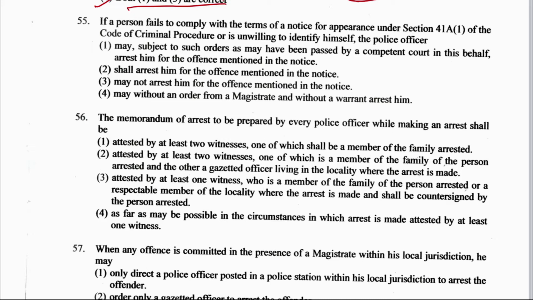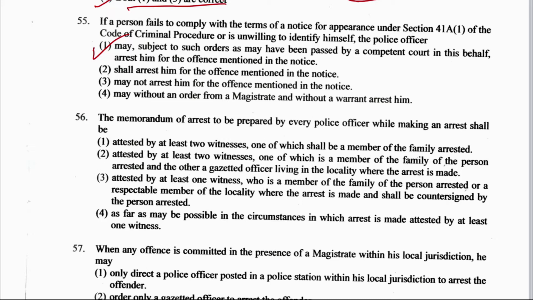So the right answer here is option number 1, because section 41A(1) of CrPC says that if a person fails to comply with the terms of the notice for appearance or is unwilling to identify himself, the police officer may, subject to such orders as may have been passed by the competent court in this behalf, arrest him for the offence mentioned in the notice.